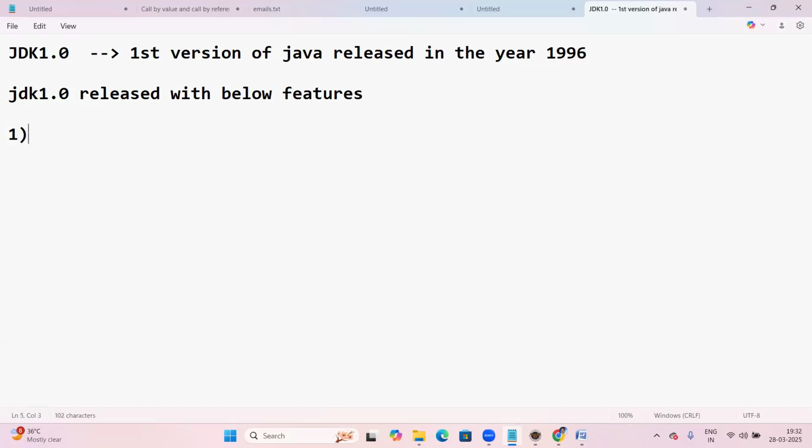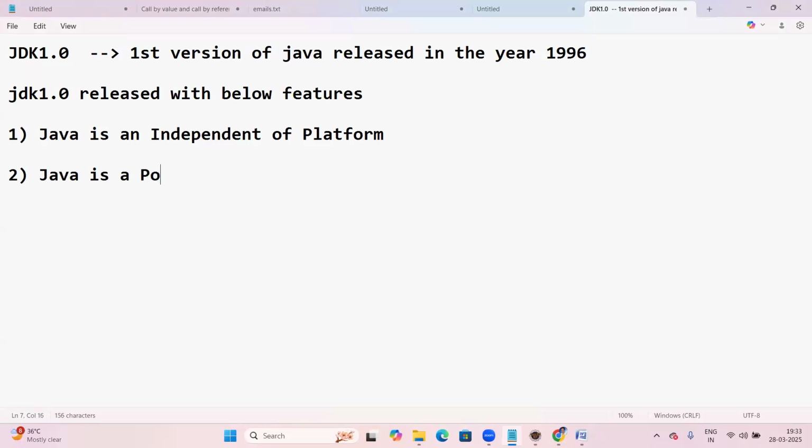First one: Java is an independent platform. Second one: Java is portable.